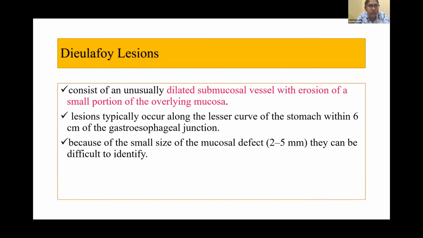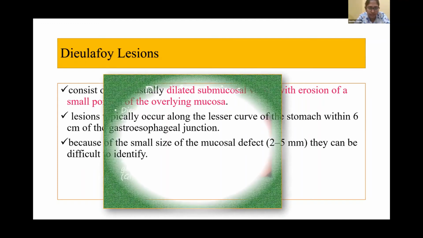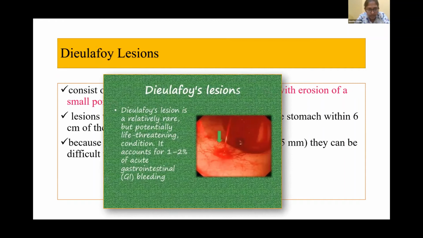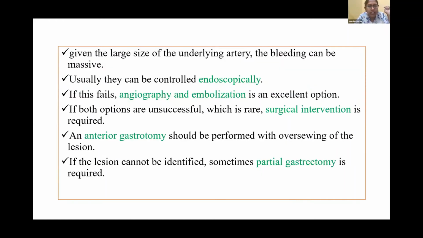Next is Dieulafoy lesions. This consists of an unusually dilated submucosal vessel with erosion of a small portion of the underlying mucosa. The lesions typically occur along the lesser curvature of the stomach within 6 cm of the GE junction. Because of the small size of the mucosal defect, they can be difficult to identify. Given the large size of the underlying artery, the bleeding can be massive.